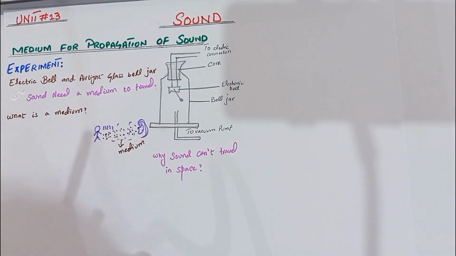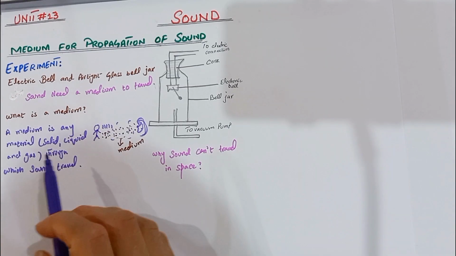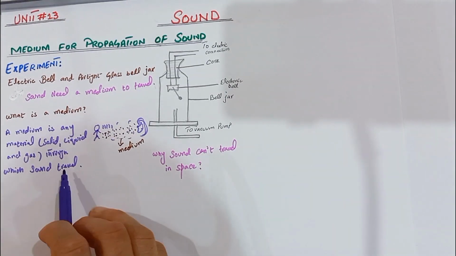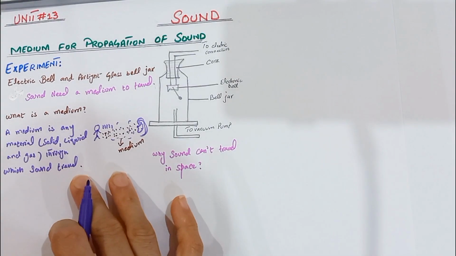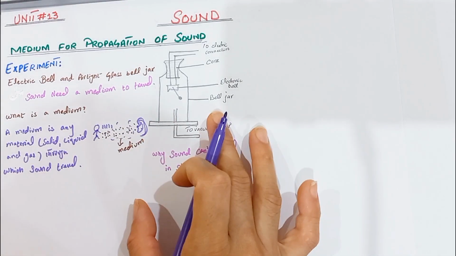A medium can be solid, liquid or gas through which the sound wave travels. What is a medium? A medium is any material, solid, liquid or gas, through which the sound travels. To prove that we need a medium to travel the sound wave, we have performed an experiment.